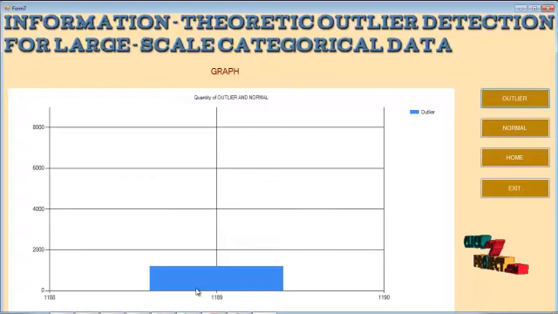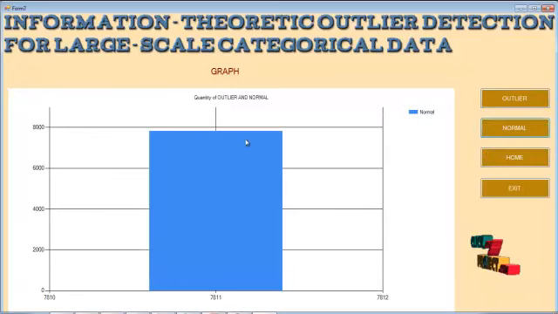Here this graph represents the number of outliers present in our large scale categorical data set. This graph shows the number of normals present in our large scale categorical data set. From this we can determine the outliers and the normals present in our data set. Thank you.